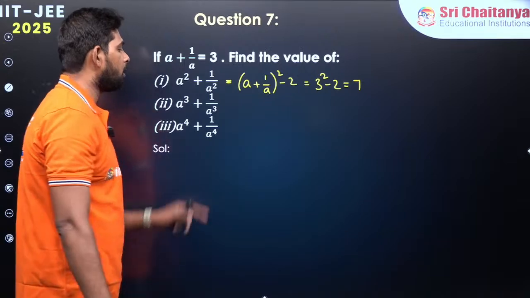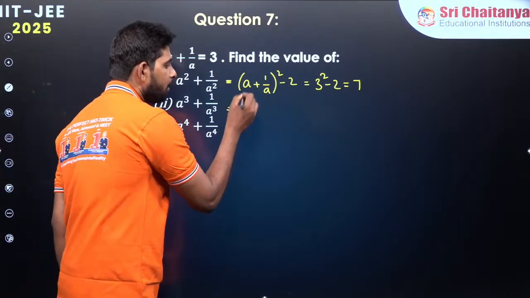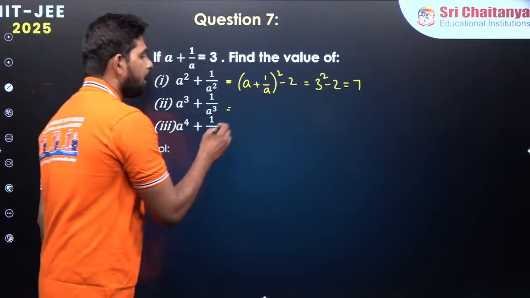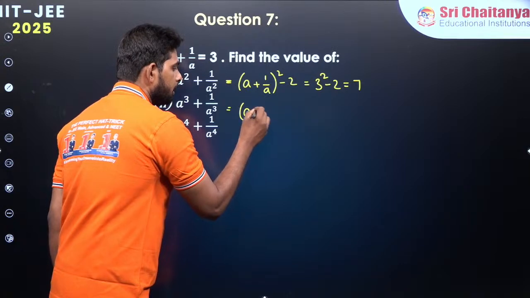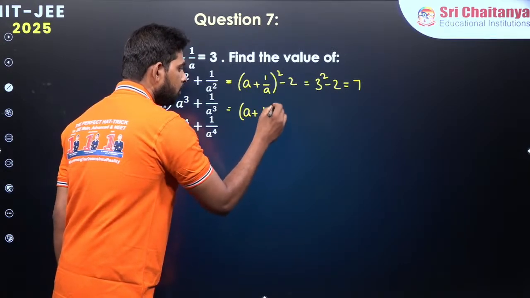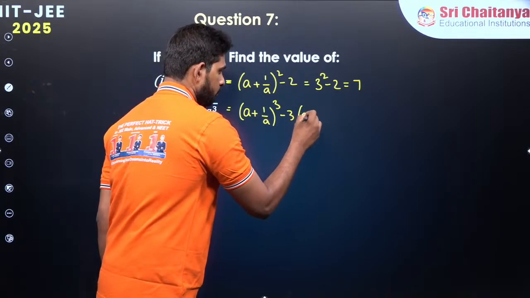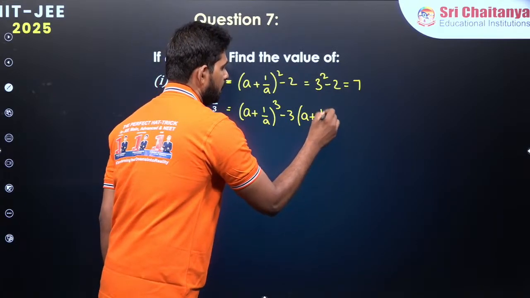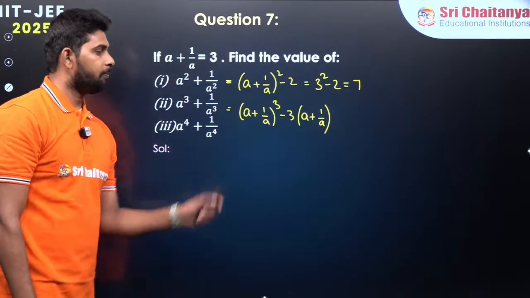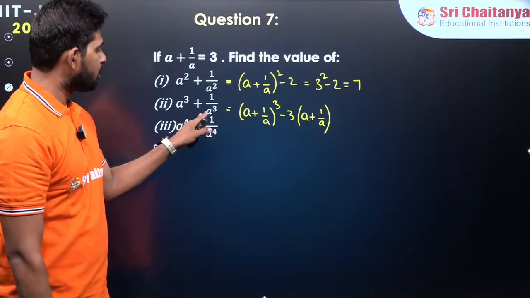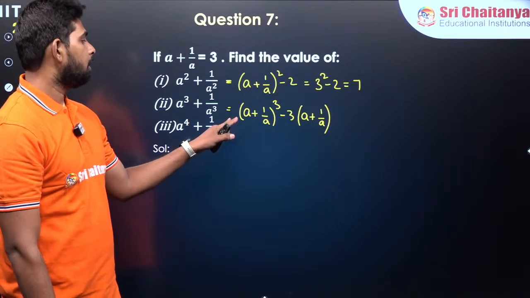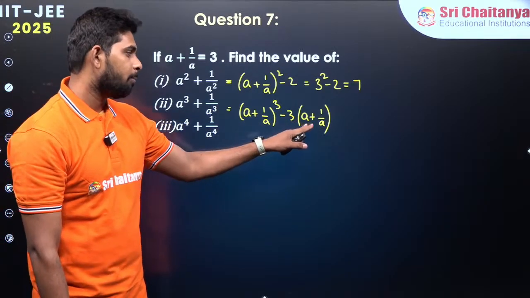Now if I wanted to find this one, the same way I have taken the identity, I can take the identity for this one also. That is a plus 1 by a whole cube minus 3 into a plus 1 by a. Because we have seen already that a cube plus b cube is equal to a plus b whole cube minus 3ab into a plus b.